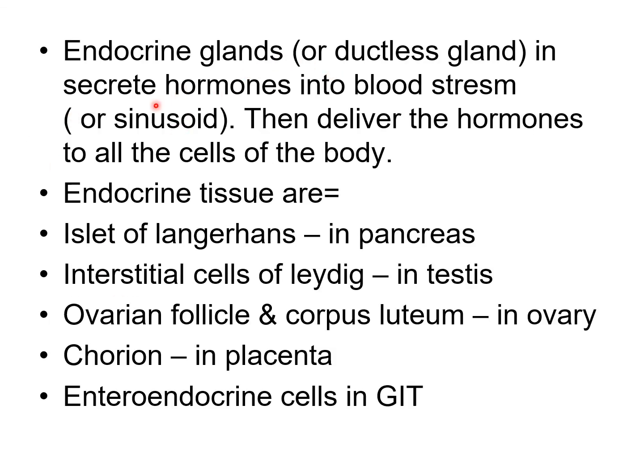Ductless glands secrete the hormones into the bloodstream or into sinusoids. They deliver the hormones to all the cells of the body. Endocrine tissues are the islets of Langerhans in the pancreas, interstitial cells of Leydig in the testes, ovarian follicle and corpus luteum in the ovary, and chorion in the placenta. These all are endocrine tissue. Endocrine cells in the GIT, the gastrointestinal system, also secrete hormones, so they are given the name endocrine gland.